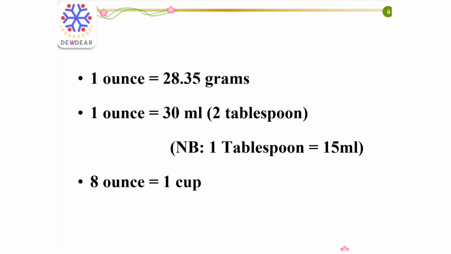Also, it is equal to 30 ml. So, please remember 1 ounce is equal to 30 ml or 2 tablespoons. That is, 1 tablespoon is equal to 15 ml. Then 8 ounce is equal to 1 cup. So these are the additional points to remember related to this topic. So here our question was 1 ounce is equal to how many grams, and the right answer is 28.3 grams.